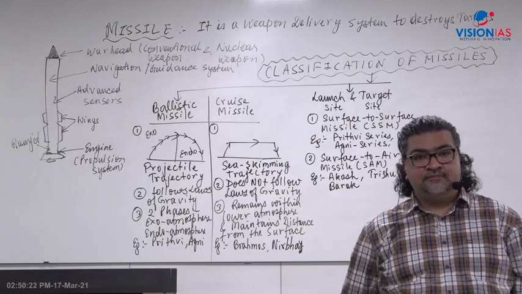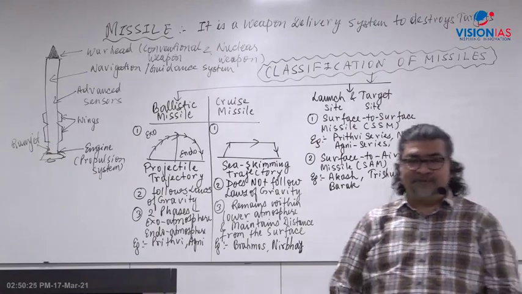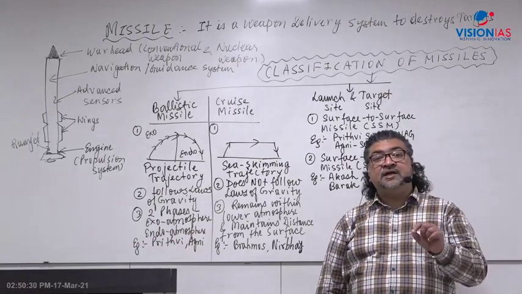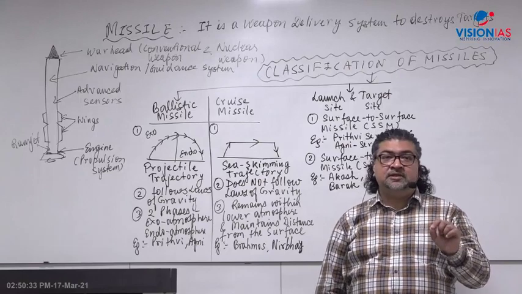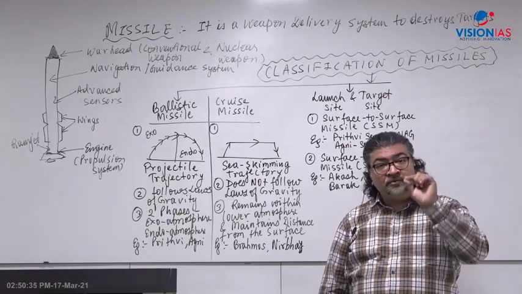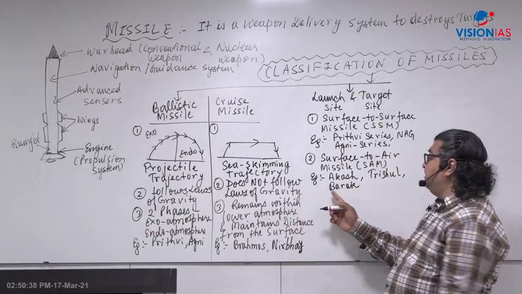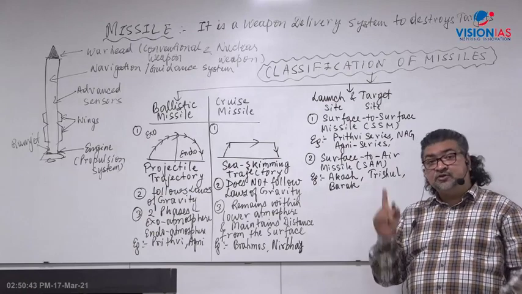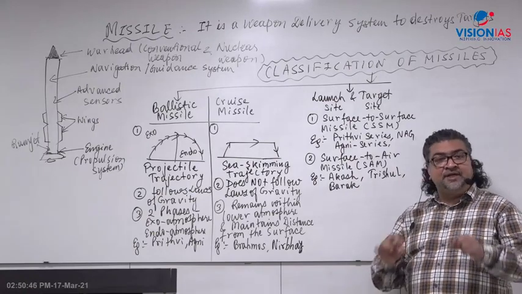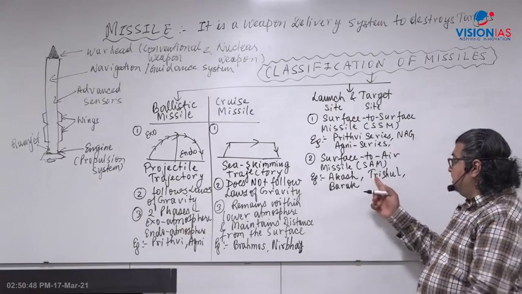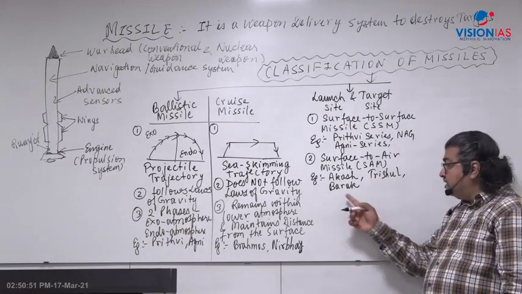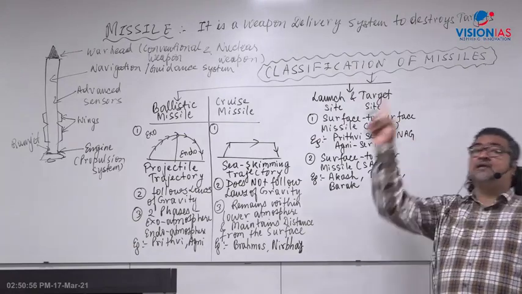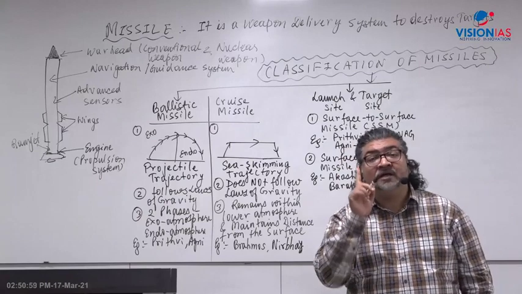There is a friend in this batch who comes from Northeast India, Assam, the Barak Valley. This is an India and Israel collaboration, a joint venture. We have developed the Barak missile for the Indian Navy. Barak 1 and Barak 8 are used by destroyers in the Indian Navy. Now we have replaced Trishul with the Barak missile. Barak 8 has a range of 70 kilometers, and multiple aerial targets can be destroyed by it.